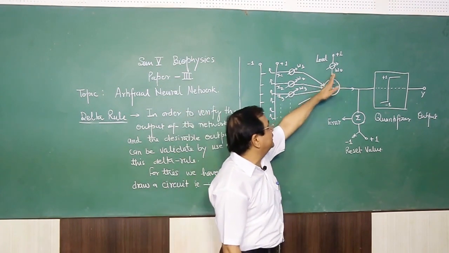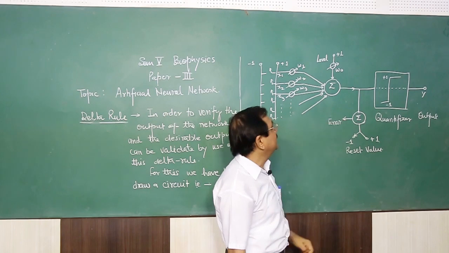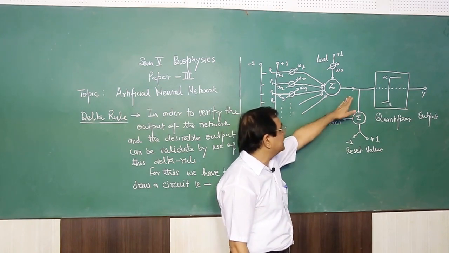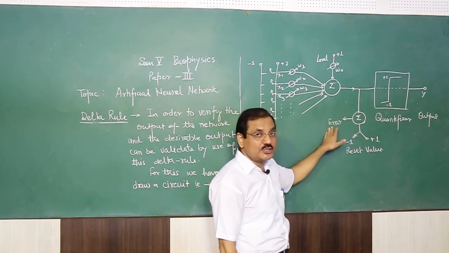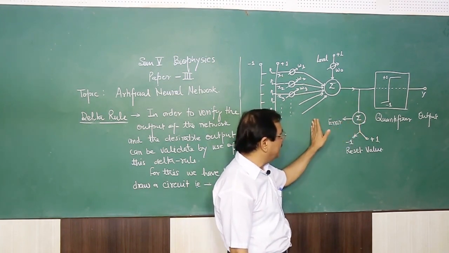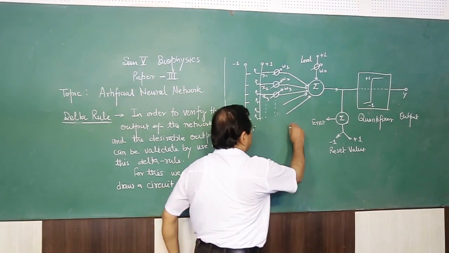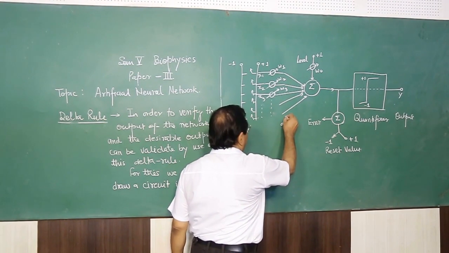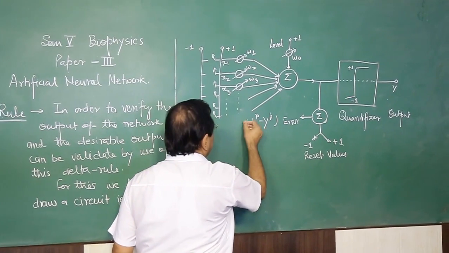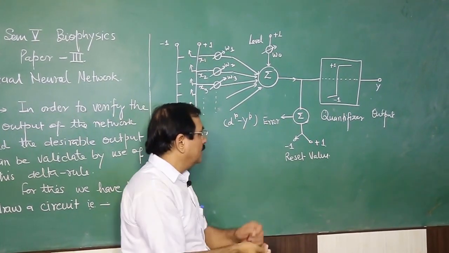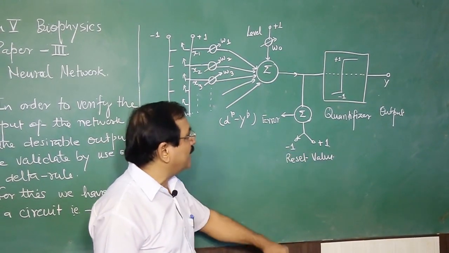In order to set the weight, we consider omega 0, the leveler, with the input plus 1, and this output is passed through an error mechanism. This error mechanism tells how much error there is. Suppose this is d, desirable output minus actual output gives the form of error. This error can be reset by these two inputs, minus 1 and plus 1.